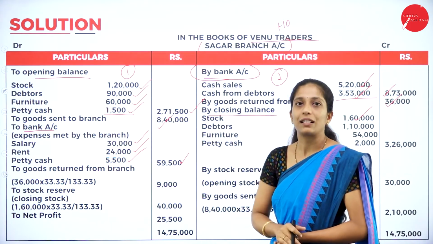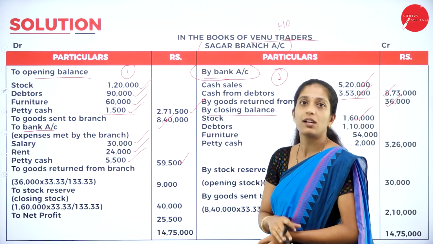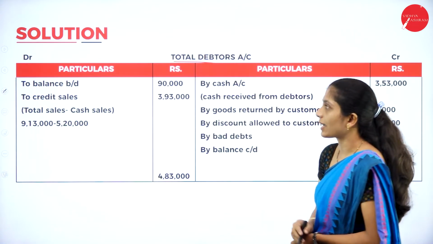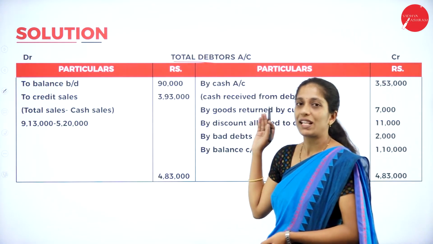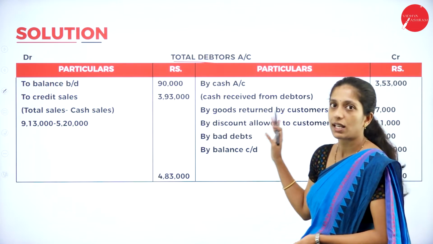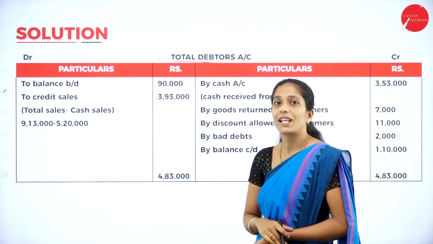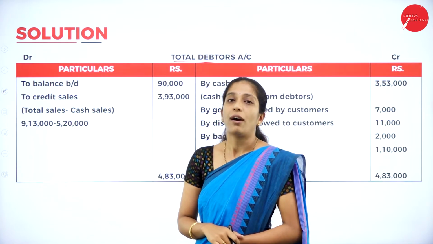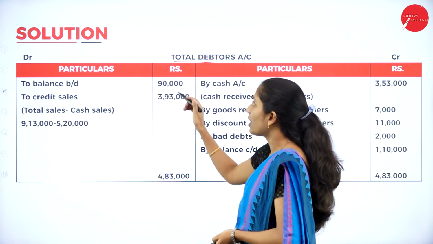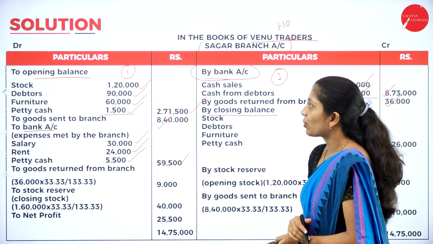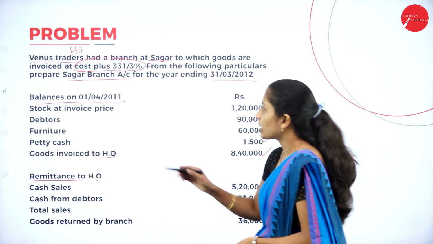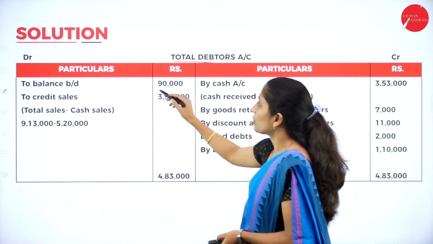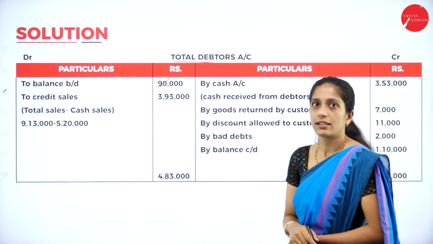Now how to calculate the debtors? We have to prepare the total debtors account. So we shall prepare that. Write total debtors account. As usual, you will be having debit and credit side, particulars and amount, particulars and amount. Now first, how to begin your total debtors account? Bring the opening balance of debtors. How to write? To balance brought down, the opening balance of debtors. What is the opening balance of debtors? Here they are having 90,000. So to balance brought down 90,000.